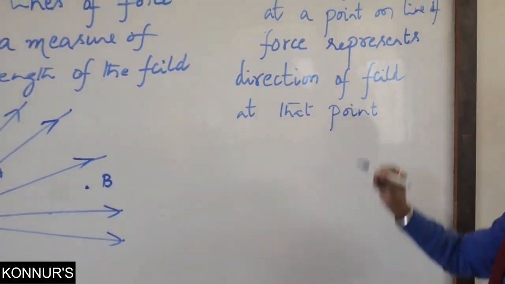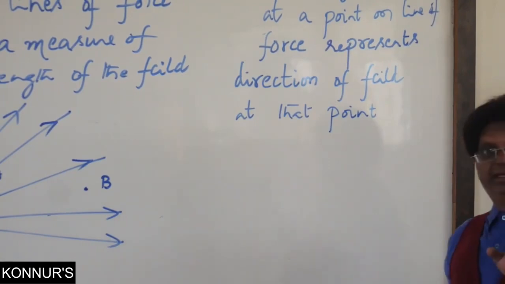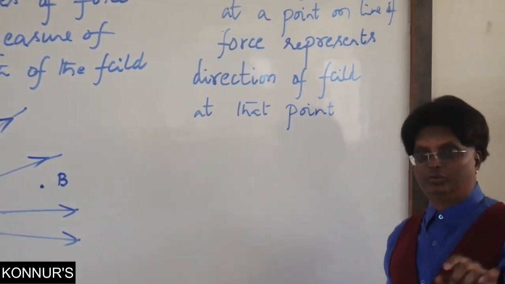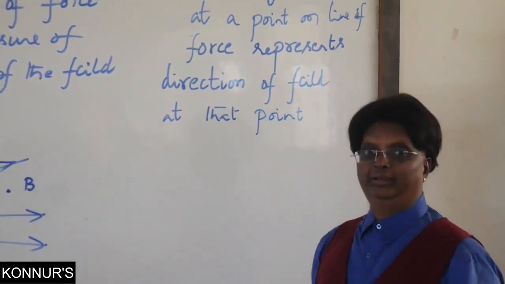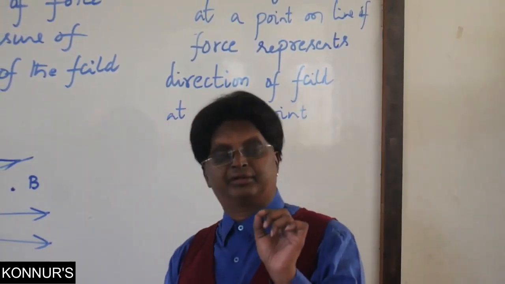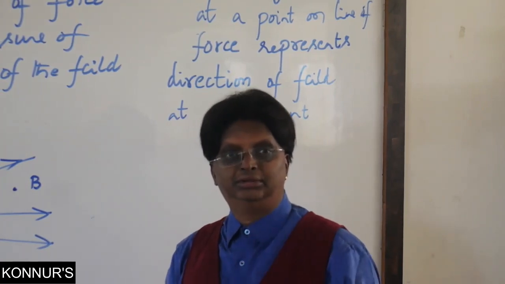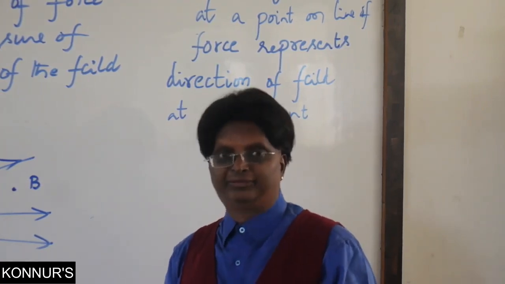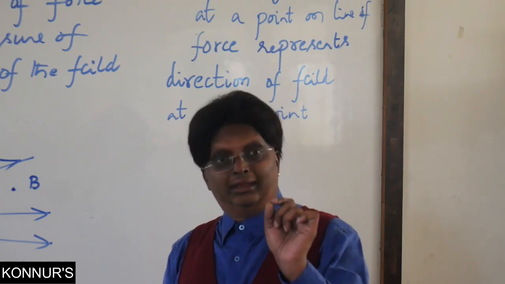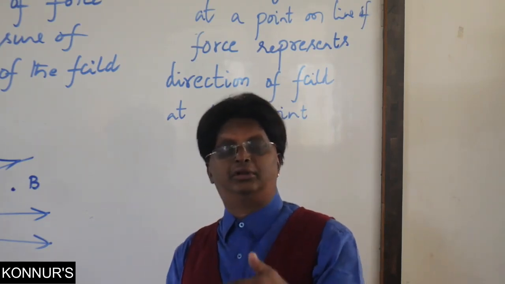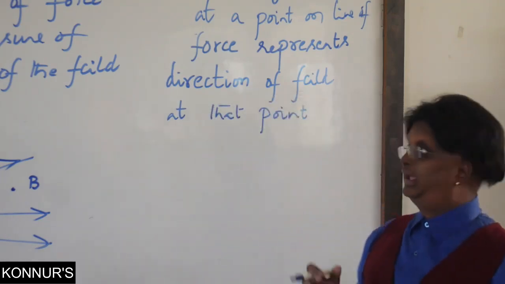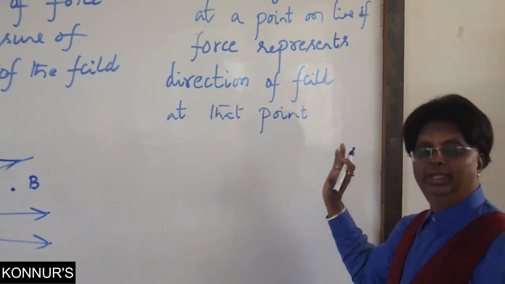This is the English part. Whenever we want to find the direction of the electric field at a given point, what we need to do? Yes, we need to draw a line of force passing through that point, and a tangent drawn at that point represents the direction of the electric field.